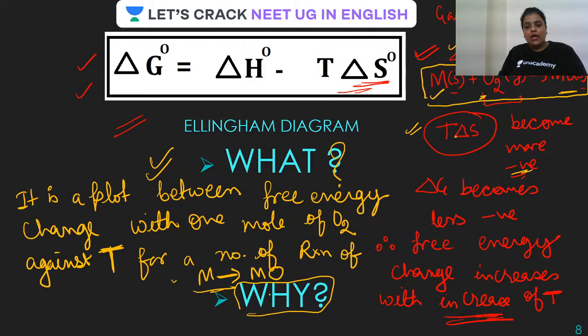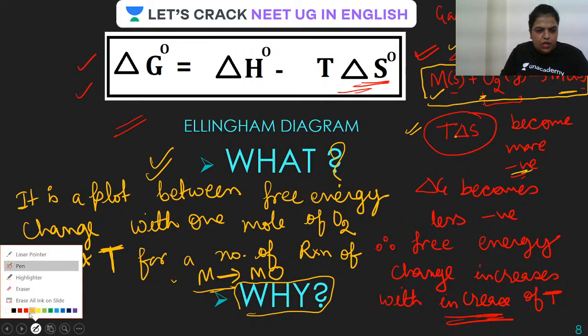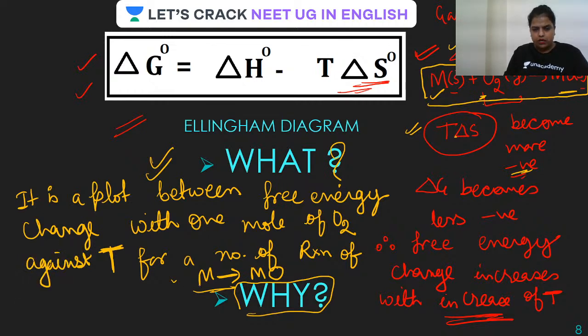Why are we doing all this, guys? Janna is saying, please explain that graph, ma'am.